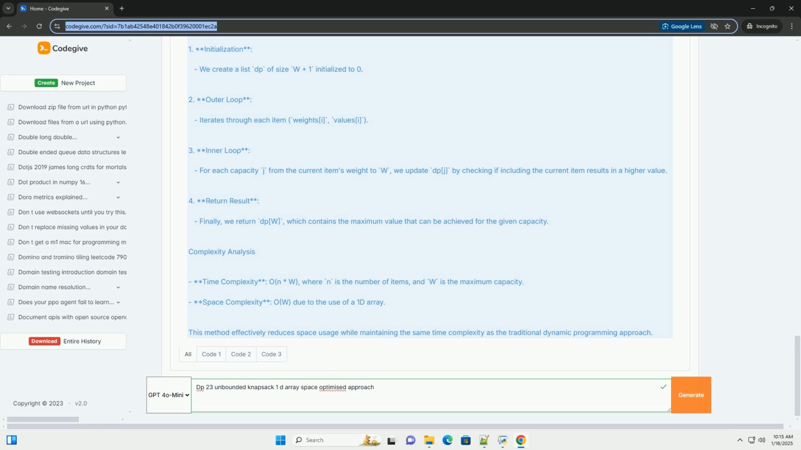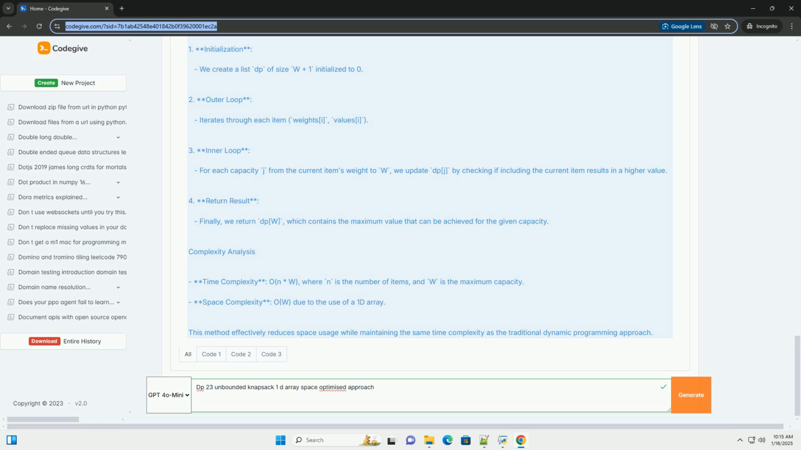Space optimization. Instead of using a 2D array, we can use a 1D array to save space, since we only need the previous results stored in dp. Code example. Here's a Python implementation of the space-optimized approach for the unbounded knapsack problem.